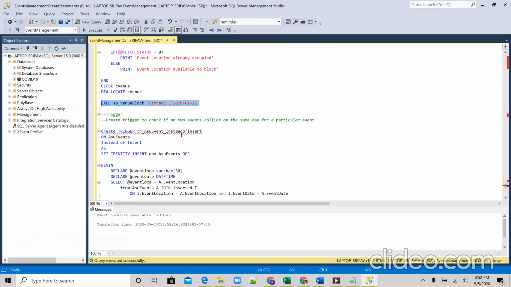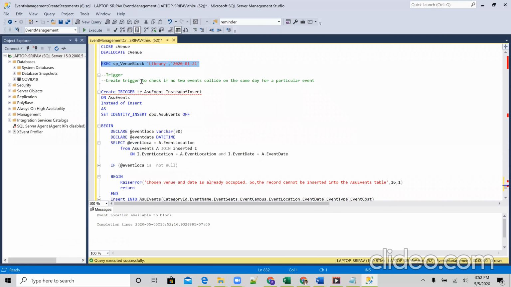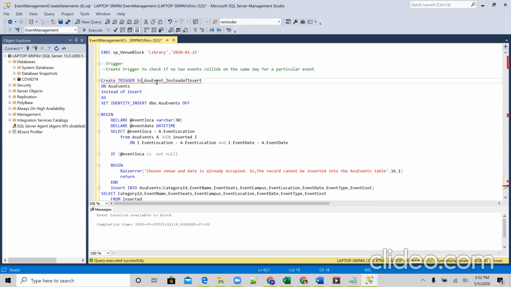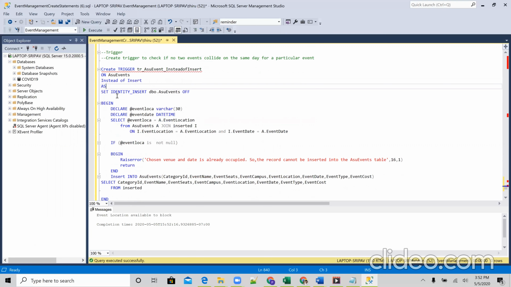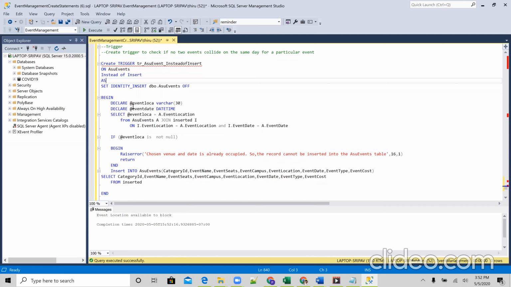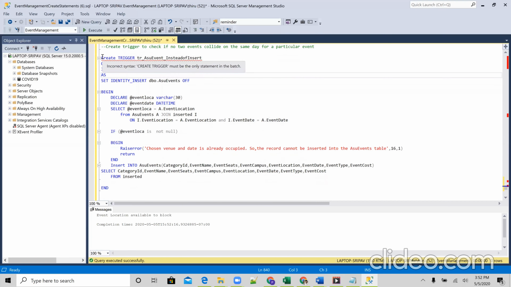Moving on to triggers, we have created a trigger, tr_ASC event instead of insert. In this instead of insert trigger, we have restricted the user from inserting values into the ASU events table for events which are being scheduled on the same date and at the same venue. This way, no multiple events will collide at a particular venue on the same date. So for this, let's create the trigger.